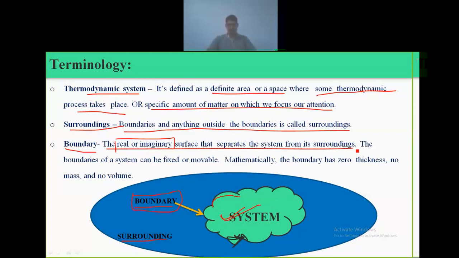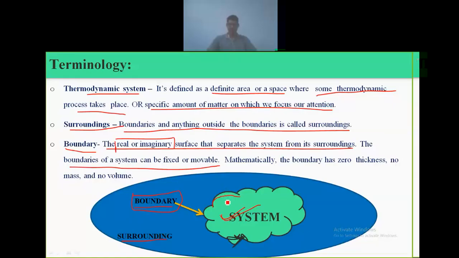The boundaries of a system can be fixed or movable. So these are the real or imaginary boundaries. The imaginary boundaries we can fix at a particular point, or they can be movable. You will see the example in the next slide.